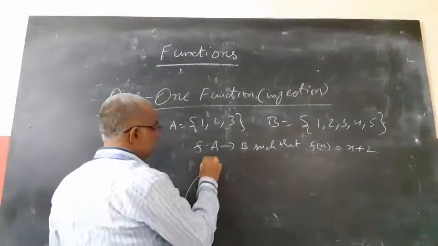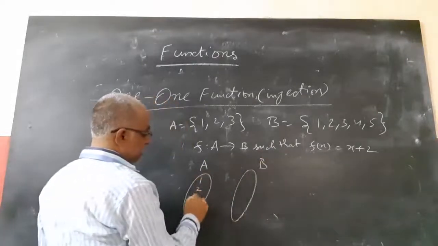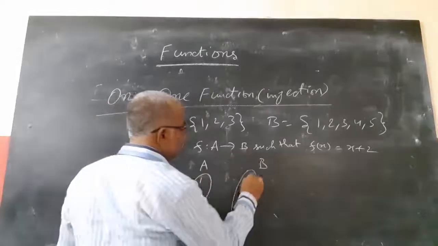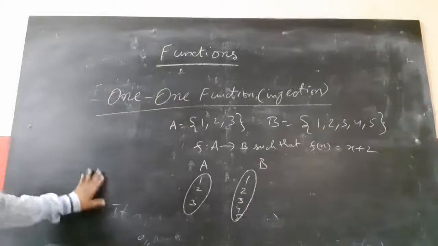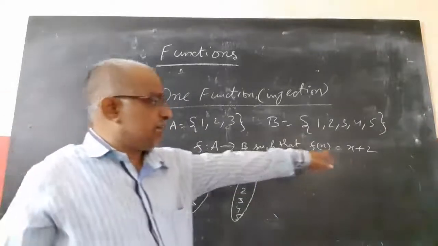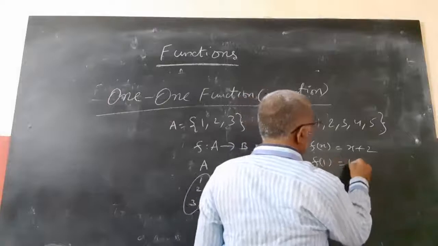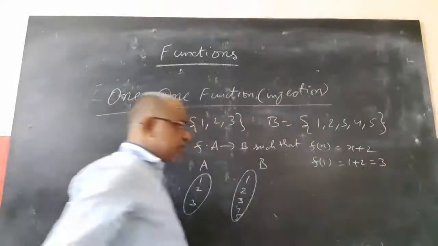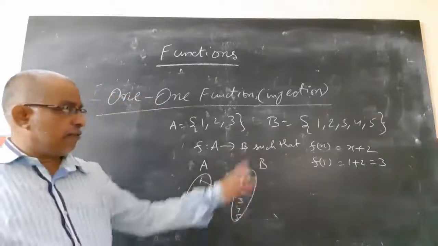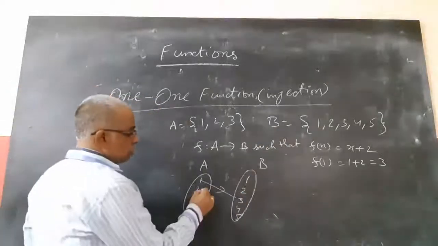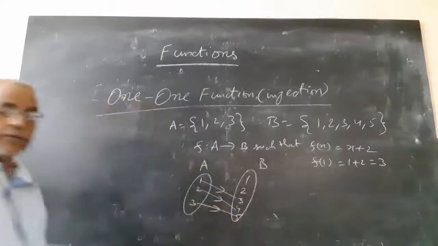Then how can I map? This is A, this is B. A is having the elements 1, 2, 3 and B is having the elements 1, 2, 3, 4, 5. Now, my relation is f of x equal to x plus 2, means f of 1 equal to 1 plus 2, 3. So 1 should be mapped to 3. Like f of 2 equal to 2 plus 2, so 2 should be mapped to 4. 3 should be mapped to 5.